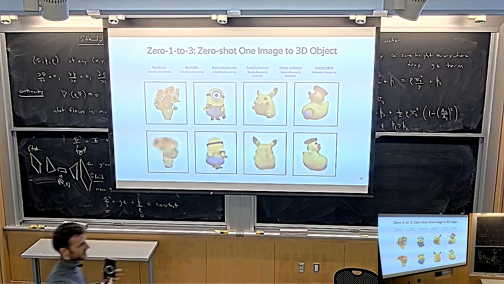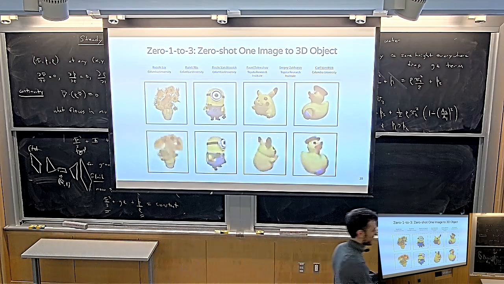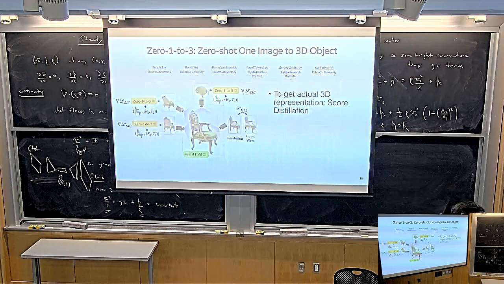So instead of using their 2D diffusion model to render all of these views, they do a post-processing step. They say, okay, we have some input image, let's say this was our input image. We take our input image, give it to our model, and query it for, say, 50 randomly picked camera perspectives. And then we say, using all of these camera perspectives, optimize a NeRF such that we can generate all of these images that my model generated. So they basically do score distillation on top of this diffusion model.